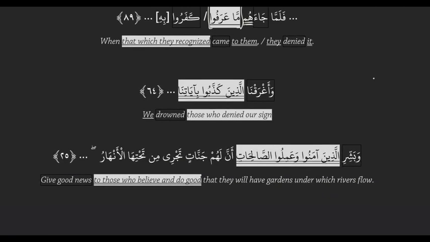Another example here: أغرقنا الذين كذبوا بآياتنا. What can you tell me about أغرقنا? It has the embedded doer we, which means we already found our doer. So the role that's left for the complex noun is receiver. You found one, you found the other. And then let's look at one more example here.